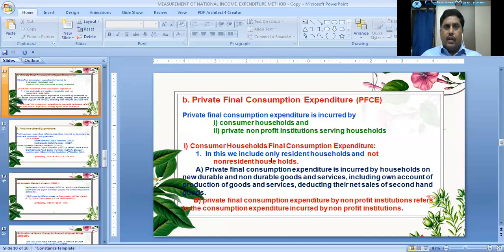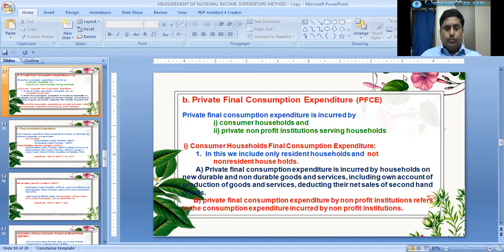That means private final consumption expenditure by households is expenditure on new durable and non-durable goods and services, imputed gross rent of owner-occupied buildings, plus food grains and other items produced for final consumption, benefits like wages, salaries, rent-free accommodation, and non-durable goods and services received in kind, plus net value of gifts received in kind, plus direct purchases abroad, minus net sales of second-hand goods and sales of scraps and wastes.